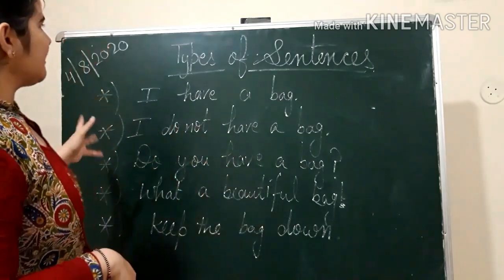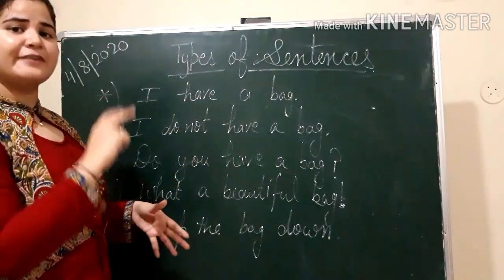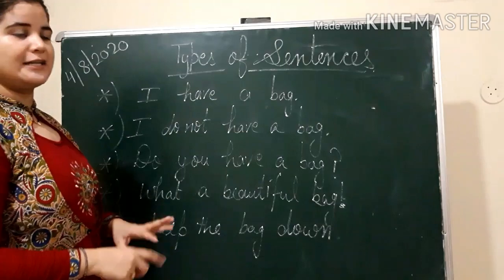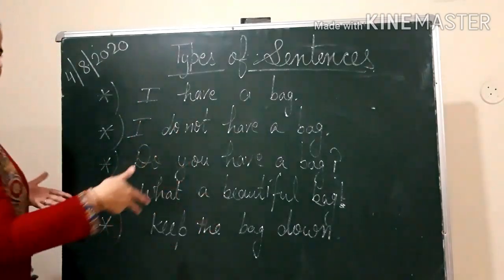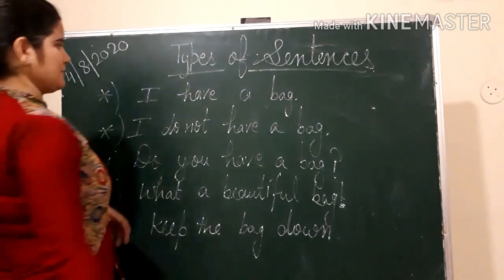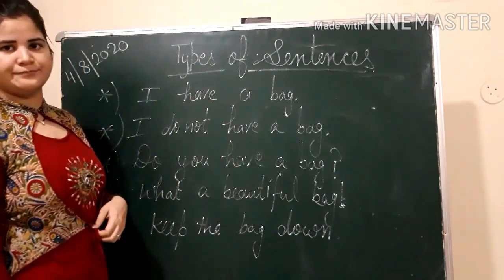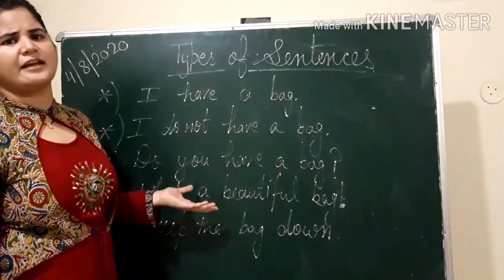So now types of sentences. Instead of writing the names of types of sentences, I have written some sentences for you here. So let us read together and find out what type of sentence it is. I have a bag. This is a complete statement. I am just declaring something.